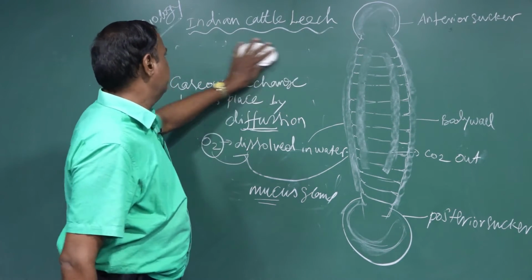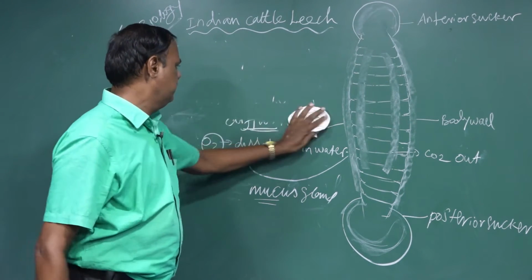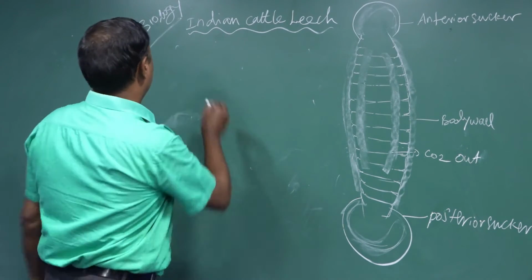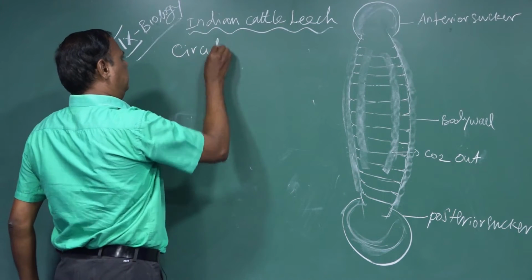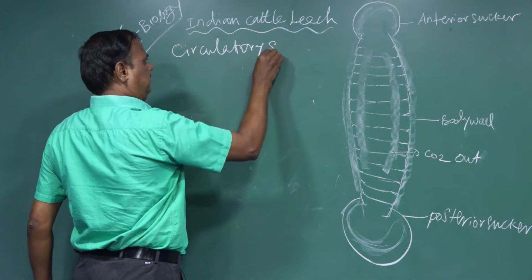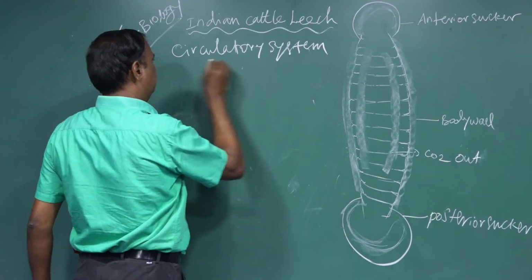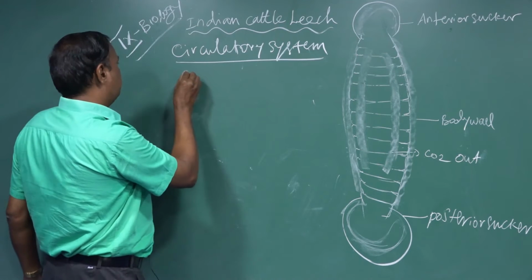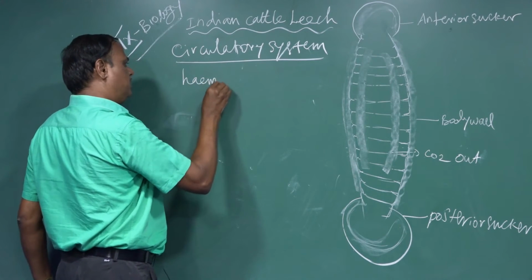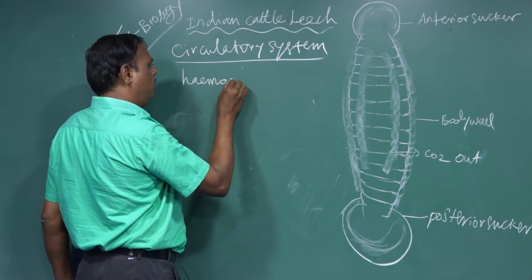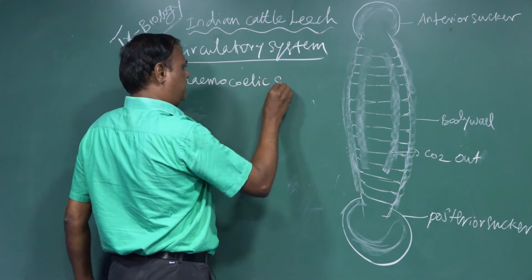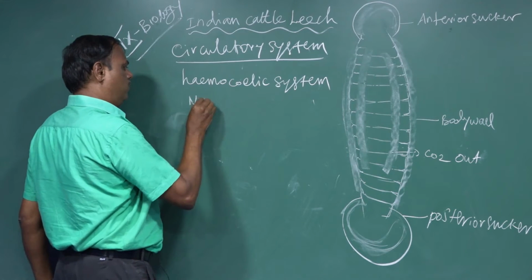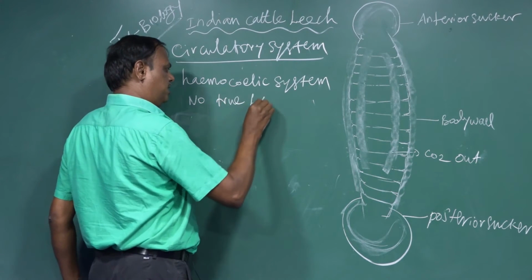Next we go to the circulatory system. The circulatory system consists of a hemocoelic system. There are no true blood vessels in the leech.